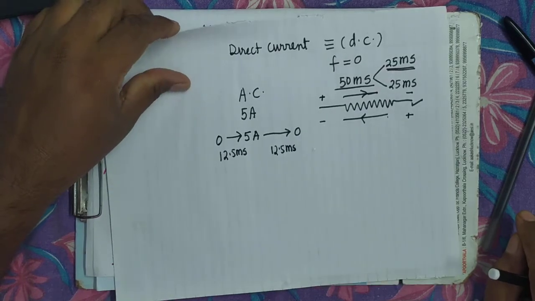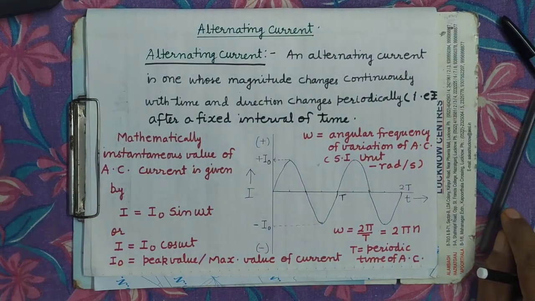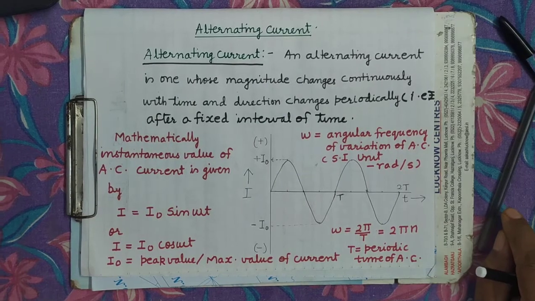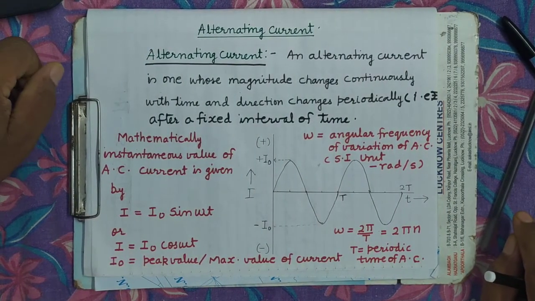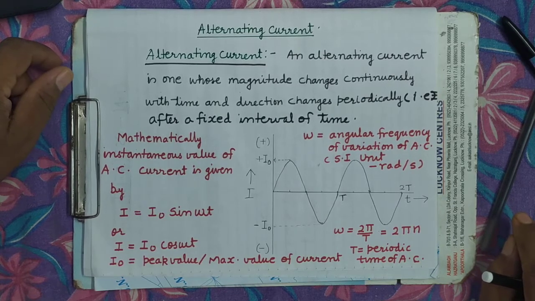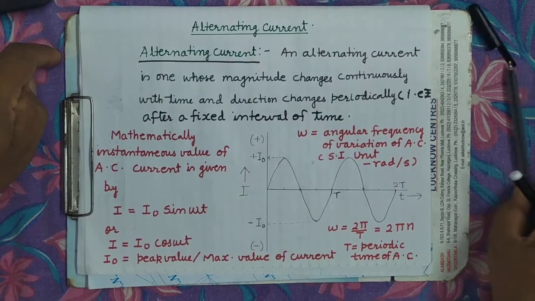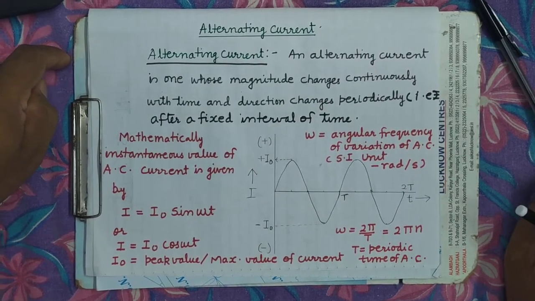So, what is alternating current? An alternating current is one in which magnitude of current is changing continuously with time, while the direction is changing periodically, that is after a fixed interval of time. Now see here, there is a continuous change.